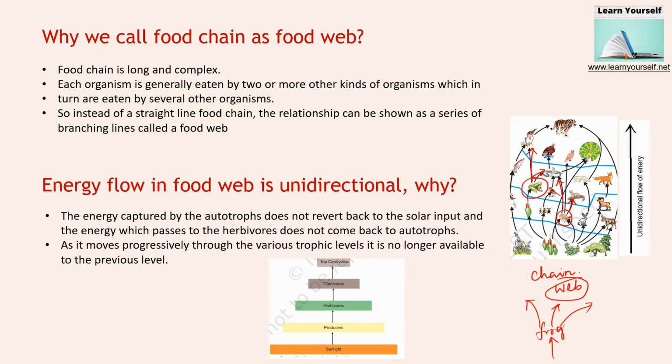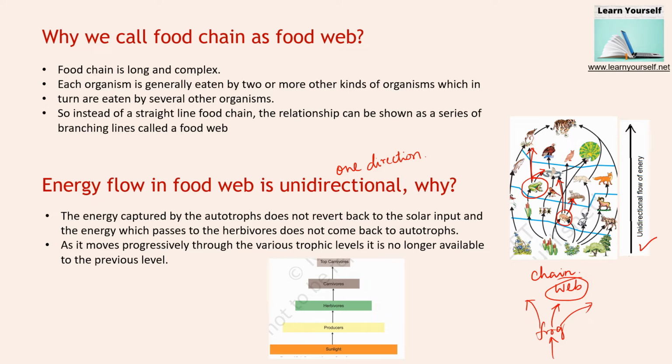The second concept is that energy flow in a food web is unidirectional. Unidirectional means in one direction only. It is not coming back. As you can see here, it goes from the bottom to the top.